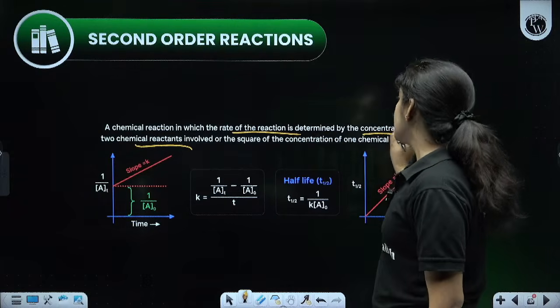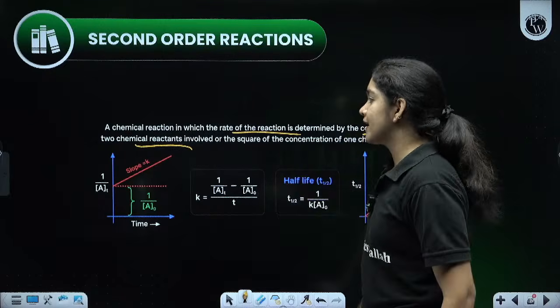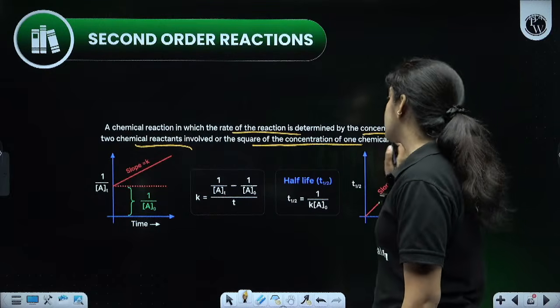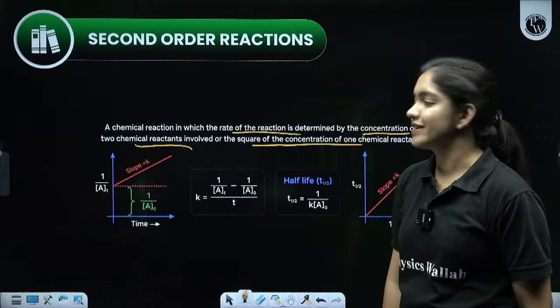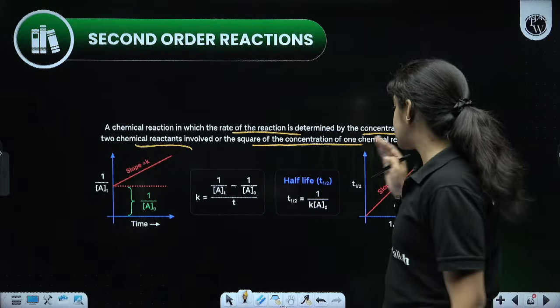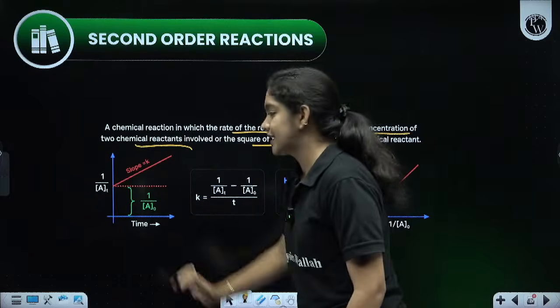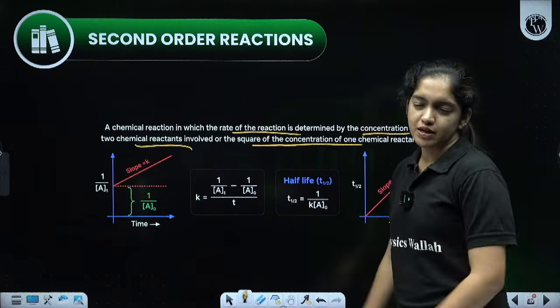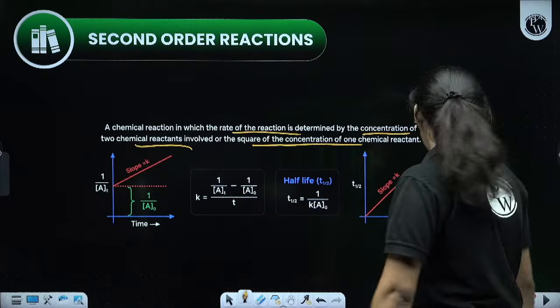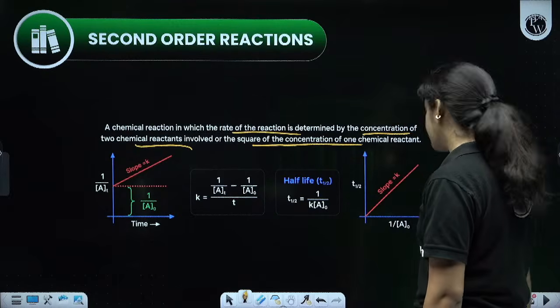It involves the concentration of two chemical reactants, or the square of the concentration of one chemical reactant. And this is the graph of the second order like this. The t half graph is given and the time versus 1 by A graph is also given. Know this one, this is also important. Okay, and what is the unit here?